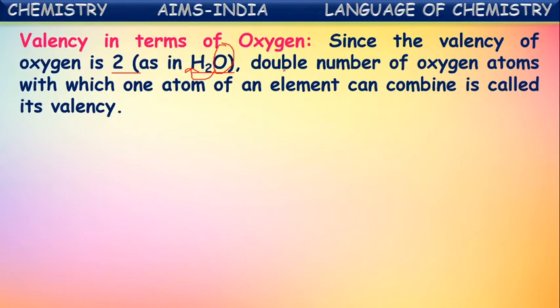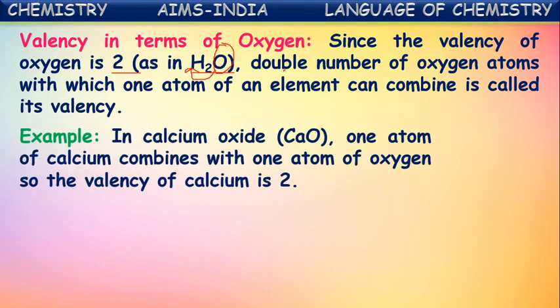Let us understand this by taking one example. In calcium oxide, one atom of calcium combines with one atom of oxygen. So the valency of calcium is 2. What we said here: double the number of oxygen atoms with which one atom of an element combines. In calcium oxide, one atom of calcium is combining with one atom of oxygen.